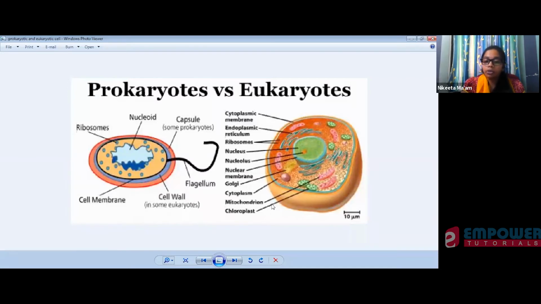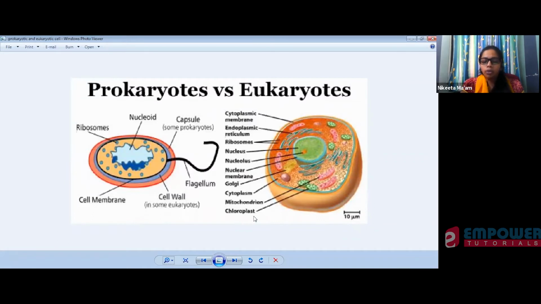Then you have mitochondria. Mitochondria is nothing but the powerhouse of the cell, which generates energy for your cell. Whatever activity you do, it depends on your mitochondria. It generates ATP. You must have heard about ATP, right?